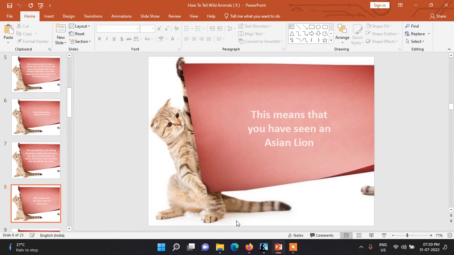This means that you have seen an Asian lion, and here the word tawny means yellow color or brown color, yellowish brown color.